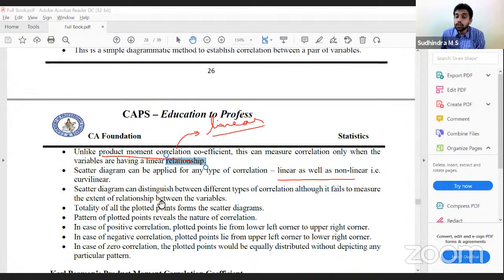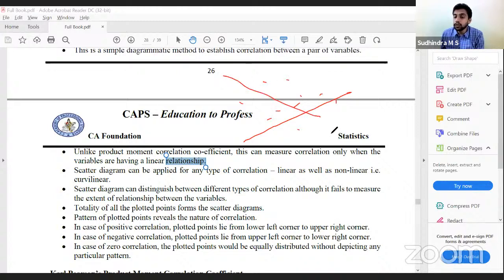Great. So scatter diagram can distinguish between different types of correlation. It can help us to identify whether it is positive or negative or no correlation, but it fails to measure the extent of correlation. Totality of all the points forms the scatter diagram. The pattern of the plotted points reveals the nature of the correlation. Positive correlation means plotted points would be something like this, from lower left to upper right. Negative means it would be something like this, upper left to lower right. Zero correlation, no particular pattern would be there.